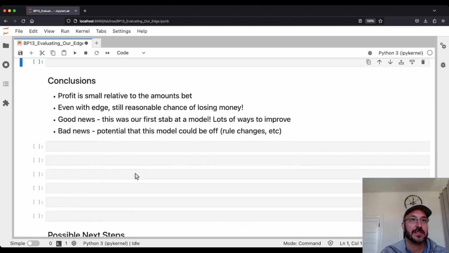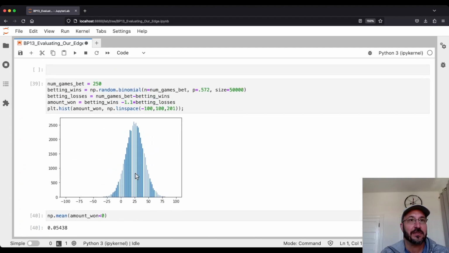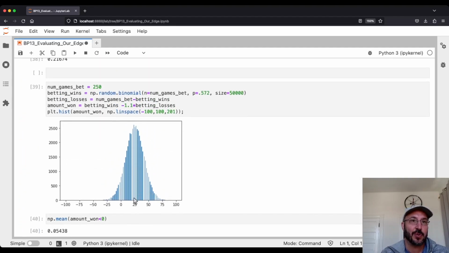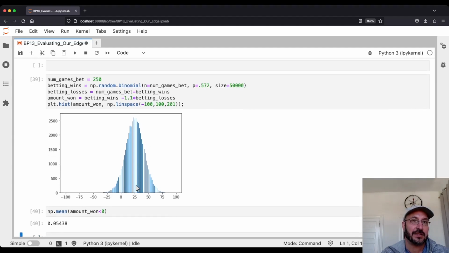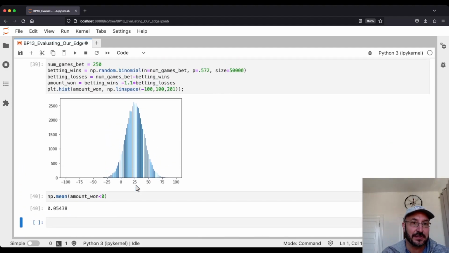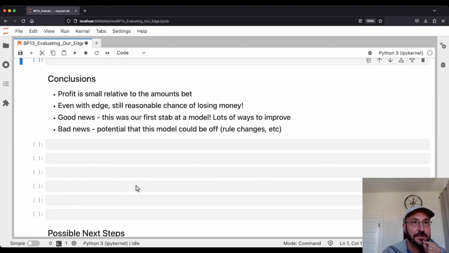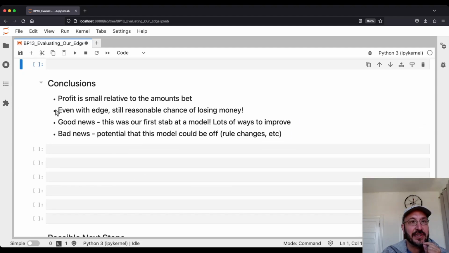So what are some of the conclusions we can draw from this? One is that the profit is small relative to the amounts bet, right? If you bet 250 games and you win about 25 bets worth, so if you're betting $1,000 a game, that's $25,000. I mean, that's real money. But that's over 5 years. Again, because it's only a small number of games that we're going to have this edge on. And even with this edge, even if you're right, there's still a reasonable chance that you'll lose money.